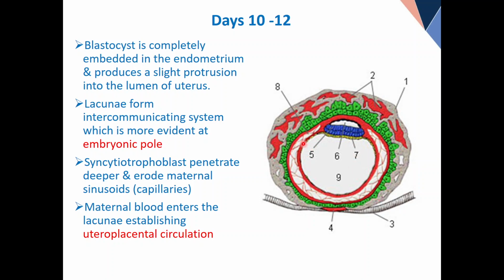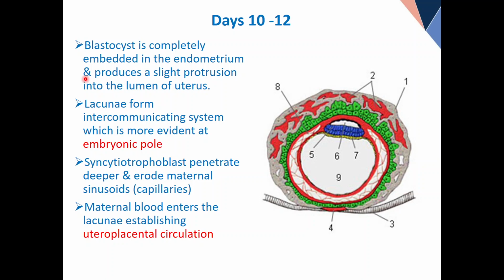Now these two layers of mesoderm, this is inner. Only the inner, which surrounds the yolk sac, has a different name, but the outer, which surrounds the whole structure, which surrounds the amniotic cavity, has a different name. I will give you the name. But at the same time, the cytotrophoblast is becoming like fingers. You can see the blood starts flowing into those lacunae of the syncytium.